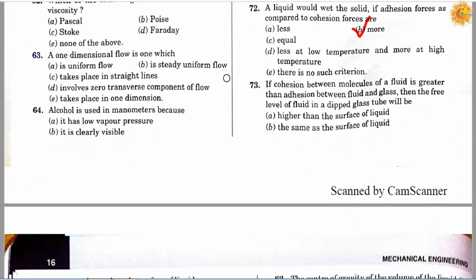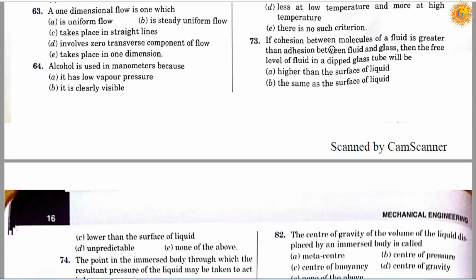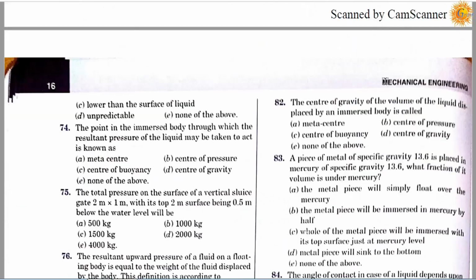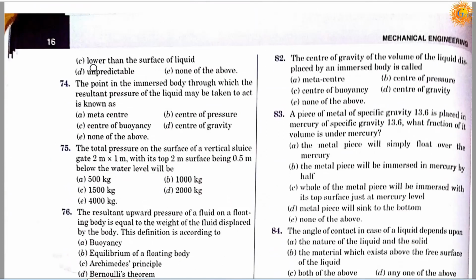Question number 73. If cohesion between molecules of a fluid is greater than adhesion between fluid and glass, then the free level of fluid in a tipped glass tube will be, option A, higher than the surface of liquid; option B, the same as the surface of liquid; option C, lower than the surface of the liquid; option D, unpredictable; and option E, none of the above. Correct answer is C, lower than the surface of liquid.